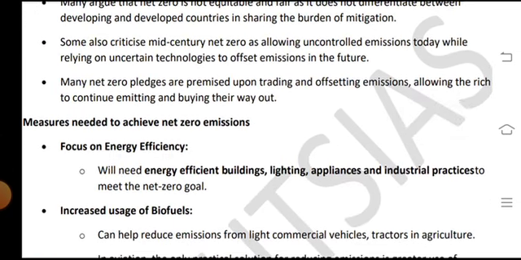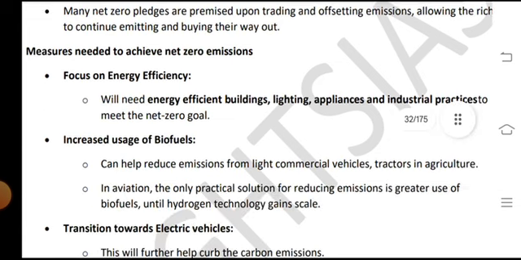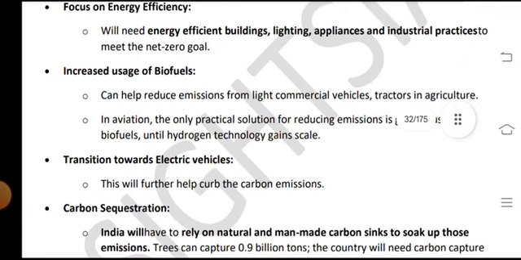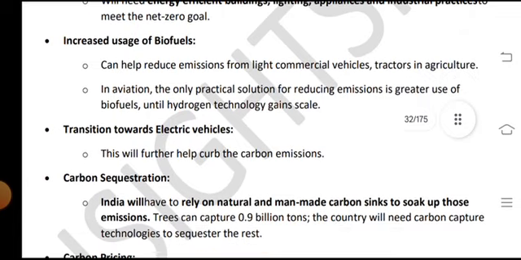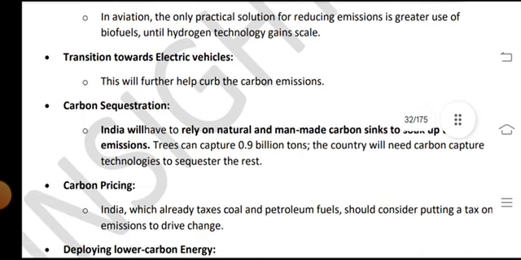Measures needed to achieve net zero emissions focus on energy efficiency. We will need energy efficiency in buildings, lighting, appliances and industrial practices to meet the net zero goals. Increased use of biofuels can help reduce emissions from light commercial vehicles and tractors in agriculture. In aviation, the only practical solution for reducing emissions is greater use of biofuels until hydrogen technology gains scale, alongside the transition towards electric vehicles.